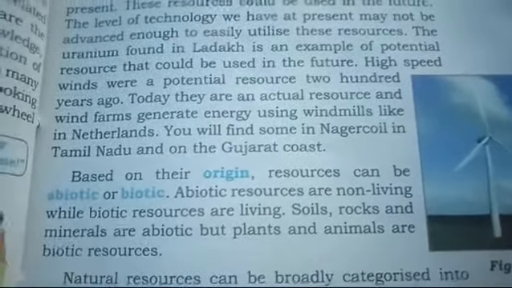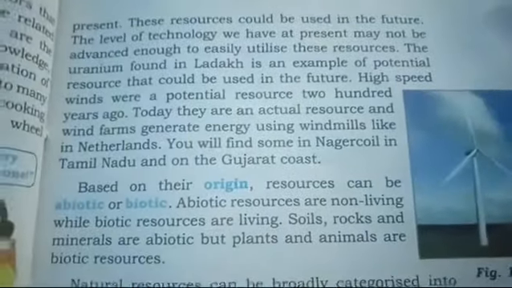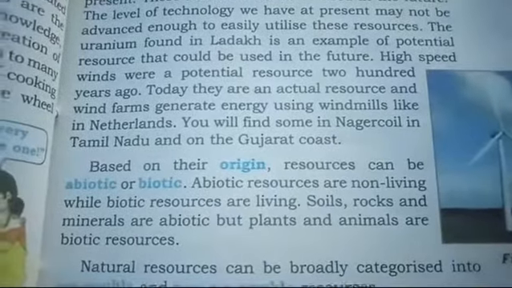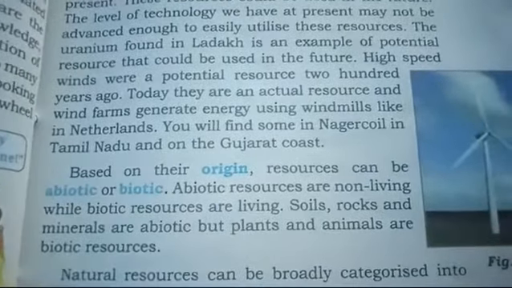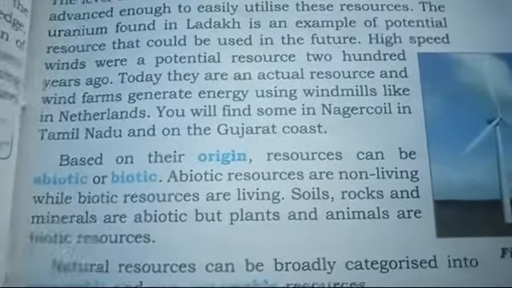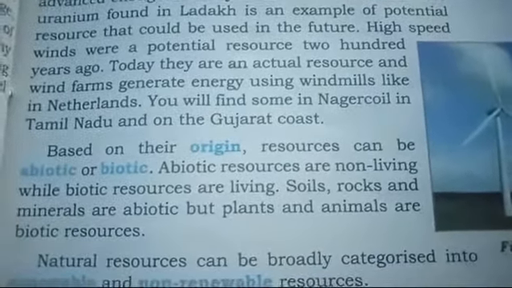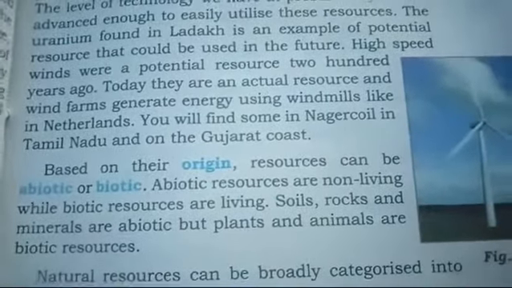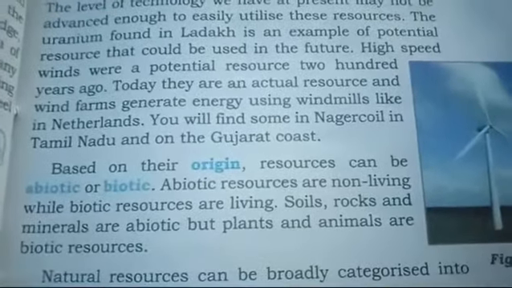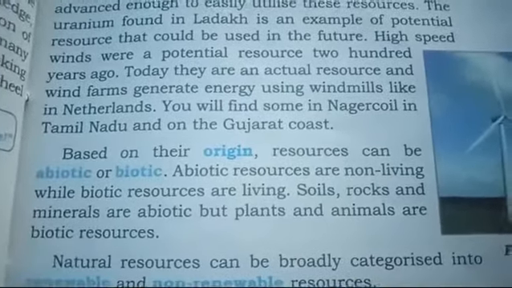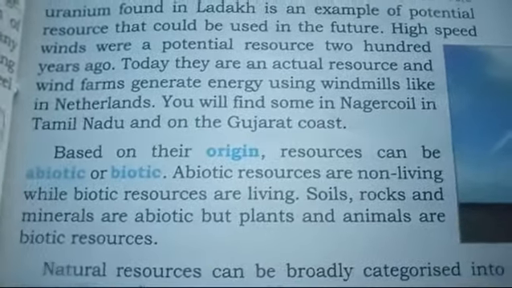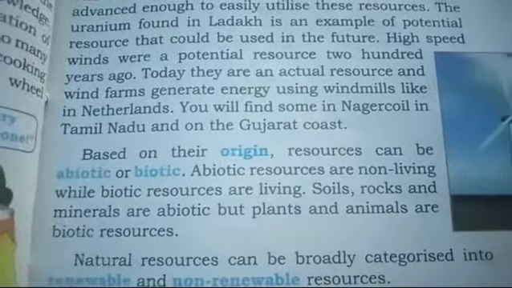And suppose if we start using uranium in 2025, at that time uranium will come into the category of actual resources, because we are using it. So we can say actual resources are those which are used at present, and potential resources are those which are not used at present.